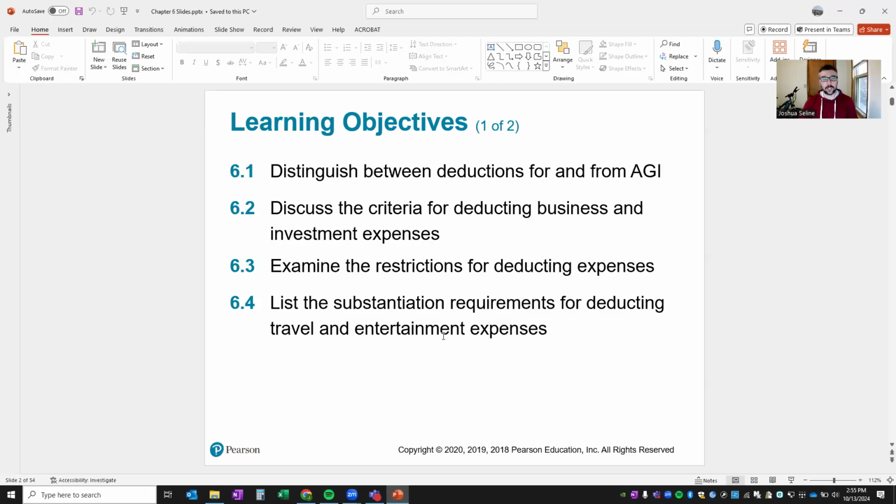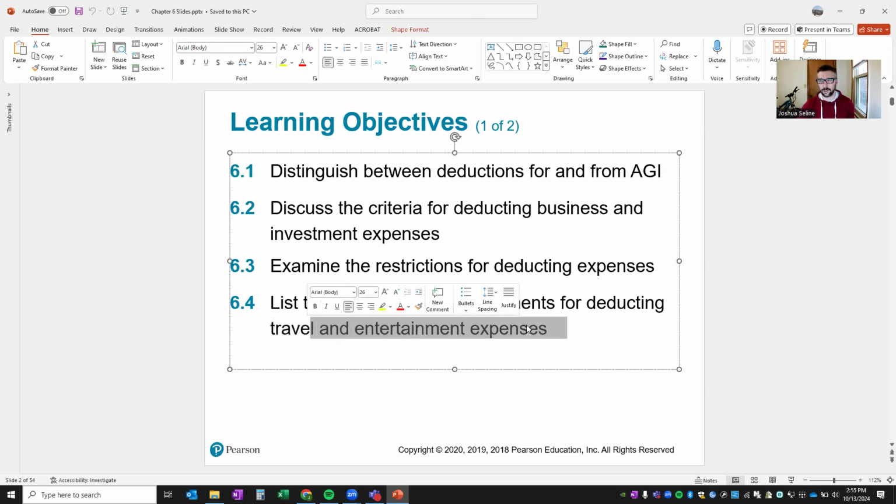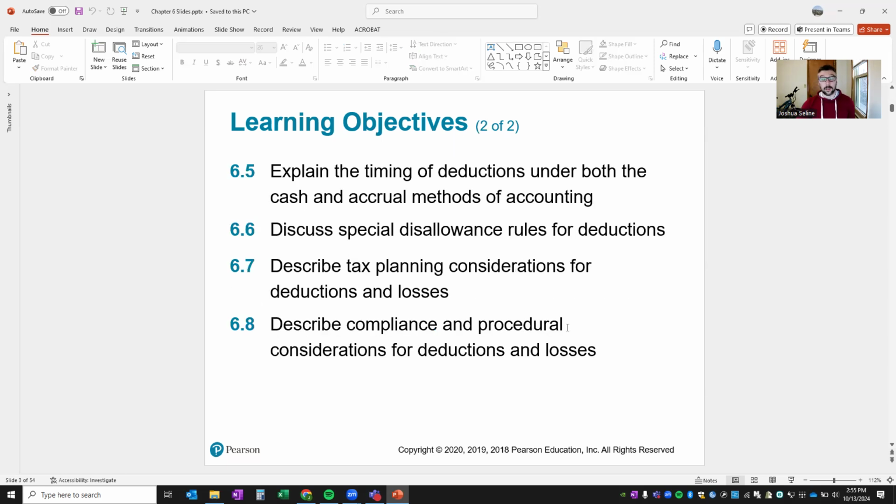So, learning objectives. Distinguish between deductions for and from AGI. Discuss the criteria for deducting business and investment expenses. Examine the restrictions for deducting expenses. List the substantiation requirements for deducting travel and entertainment expenses. Those have a tendency to change year over year, not drastically, but the rules behind them do, especially with COVID. Explain the timing of deductions under both the cash and accrual methods of accounting.